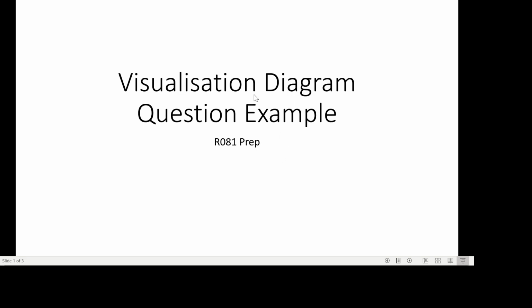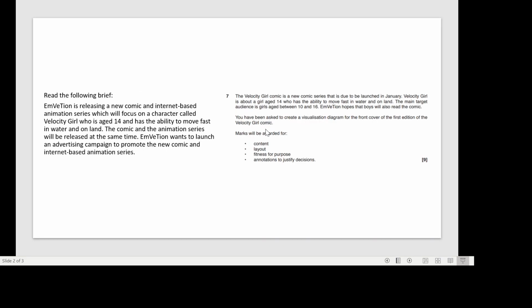Okay, what I'm going to take you through now is the mark scheme for the visualization diagram question that I set you. This is all part of our R081 exam prep. So this was the question.